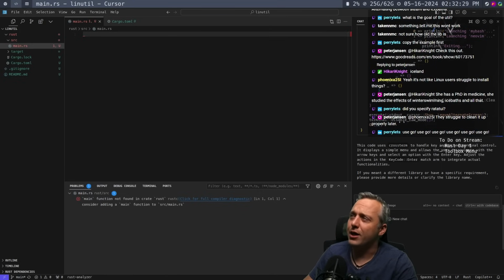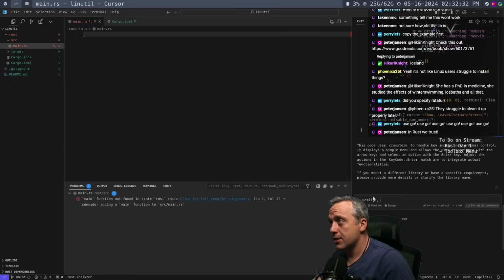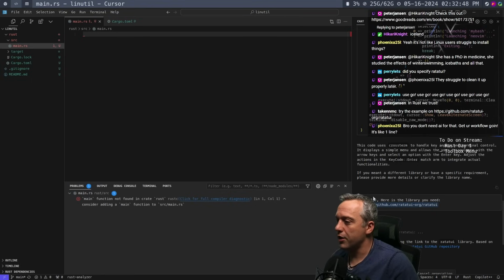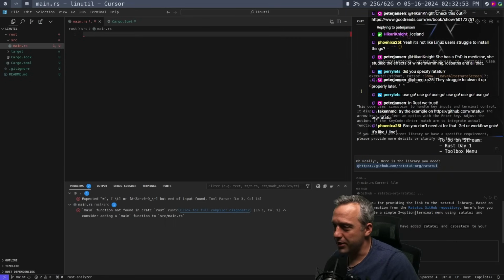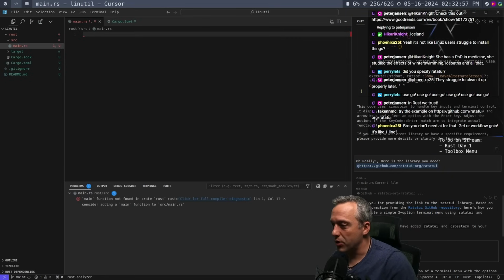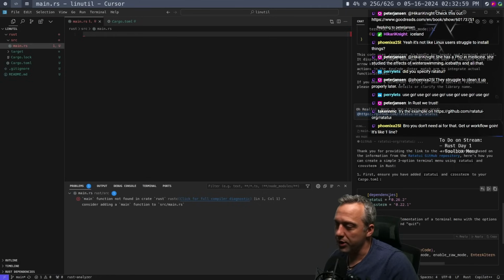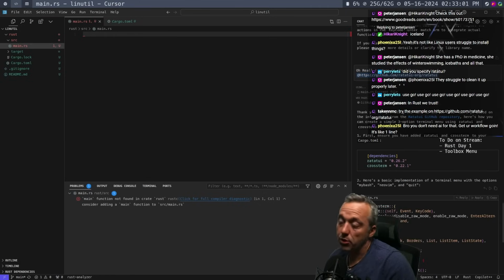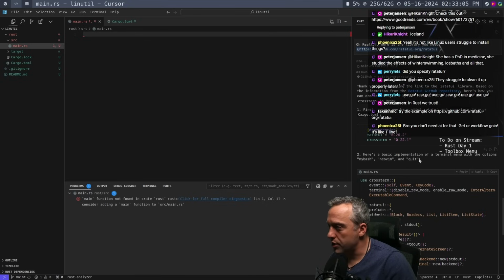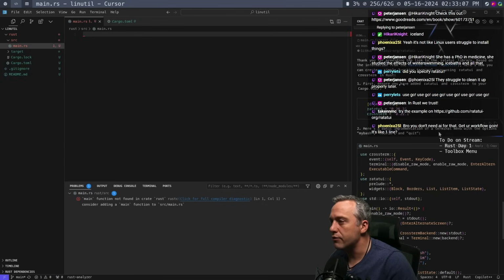Oh, really? Here is the library you need. Let's see what it says. Thank you for providing the link. Based on the information, here's how you create the 3-option terminal using Ratatui, crossterm, and Rust. Okay, great. So now we got the proper dependencies using Cargo.toml. We've actually already added all that. And then we have a basic implementation of a terminal menu with the options my bash, NeoVim, and quit.